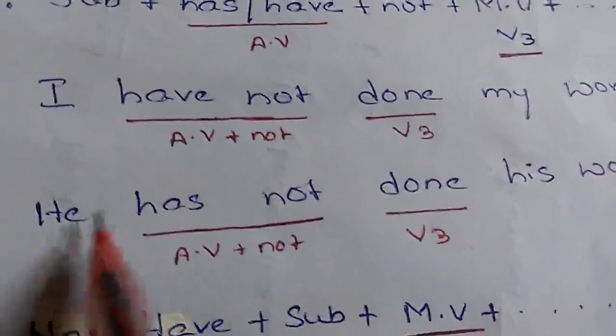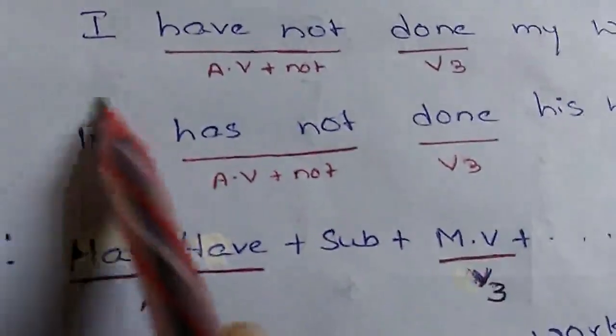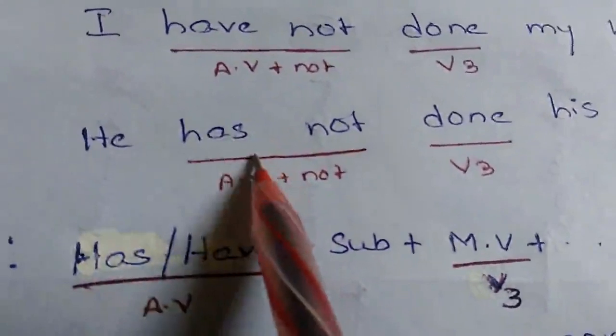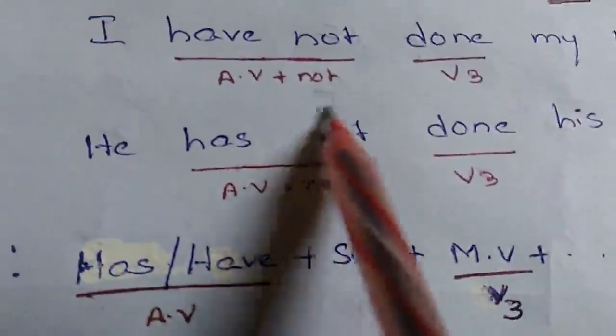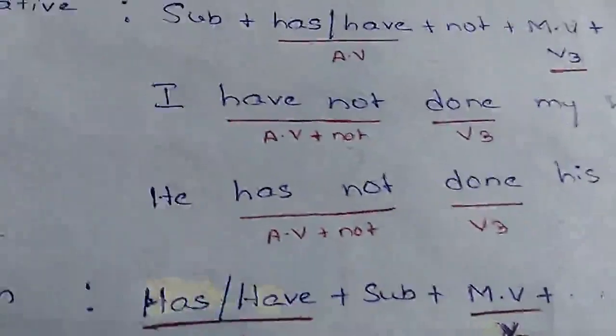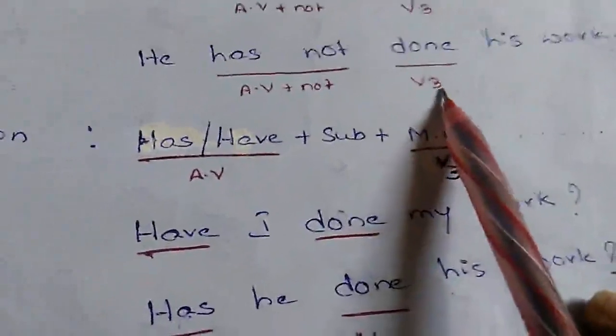In the second example, he has not done his work. Here, in this sentence, he is in third person singular. And so I have taken a helping verb, has, and I have added not to make a negative statement. He has not done his work. Done is the main verb, which is in past participle form.